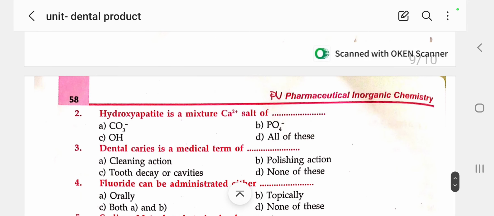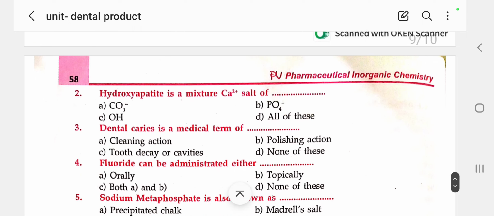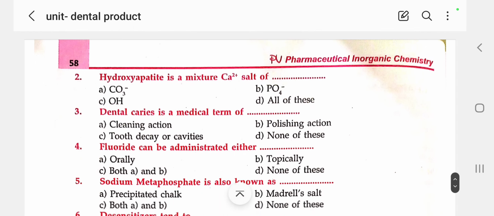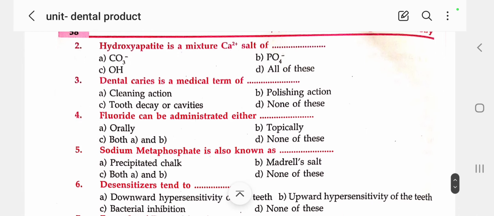Next, hydroxyapatite is a mixture of calcium salts like calcium carbonate, all of the above. Next, dental caries is the medical term for what? Tooth decay or cavities.